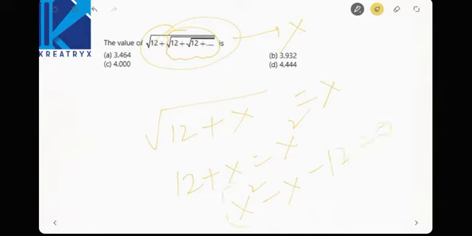Now this is a quadratic equation. What will be the roots? See here, minus 4 into 3. So x minus 4 into x plus 3 will be the factors. Now the positive root must be your answer. So 4 is your answer.